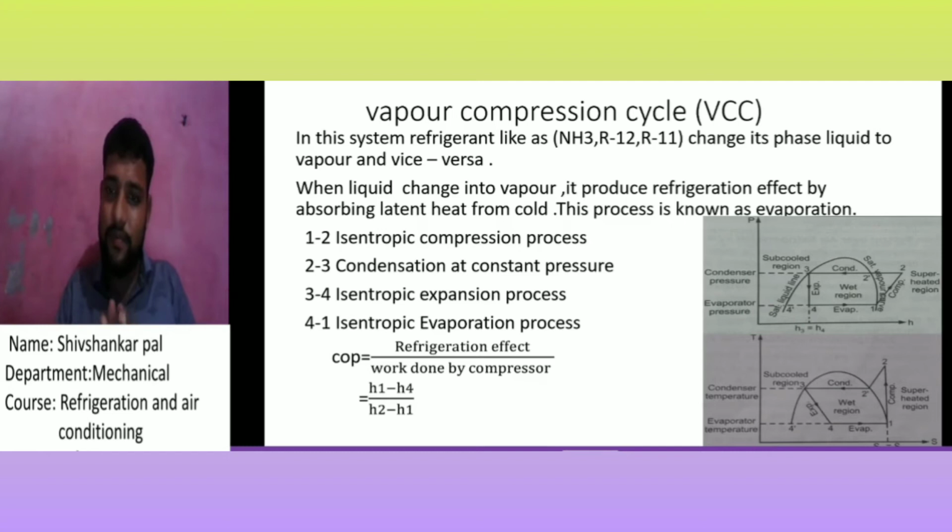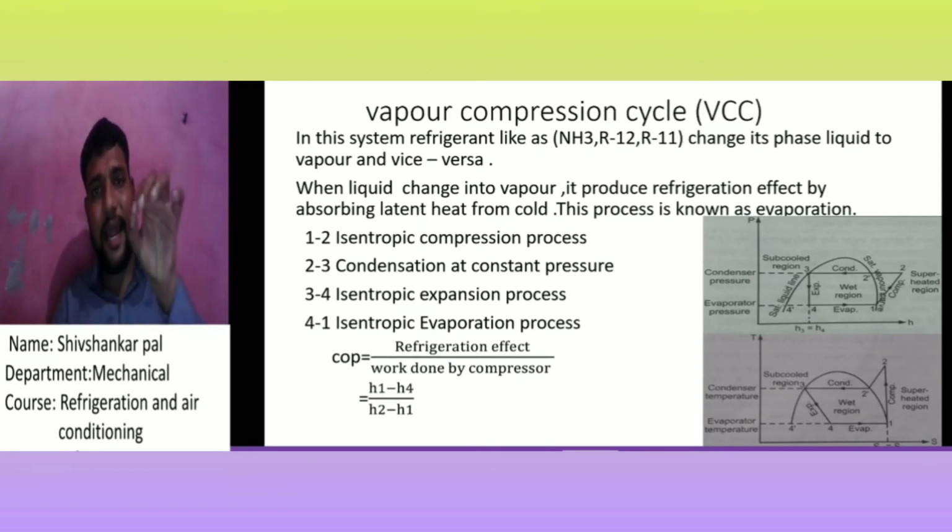Only during the process 2 dash to 3 is there a phase change, meaning the vapor is converted into liquid. That conversion heat is also known as the latent heat. During the phase change, the temperature is not increased, not decreased, only maintained as a constant temperature. So in figure 2 dash to 3 is a constant temperature process. At that time heat is lost,